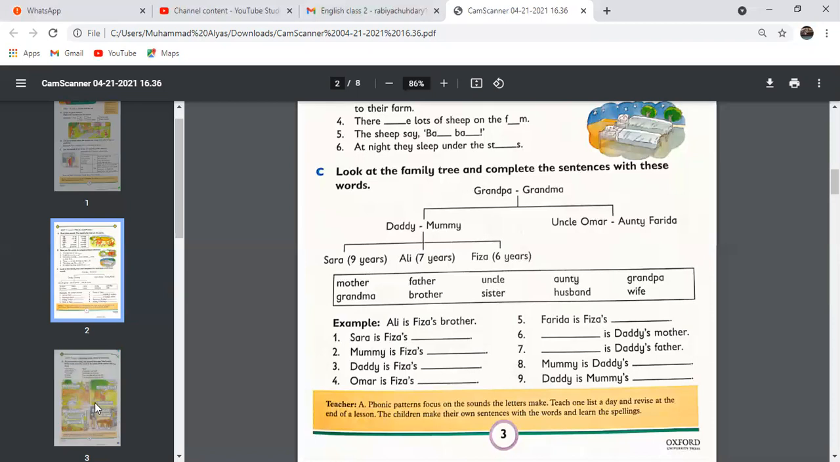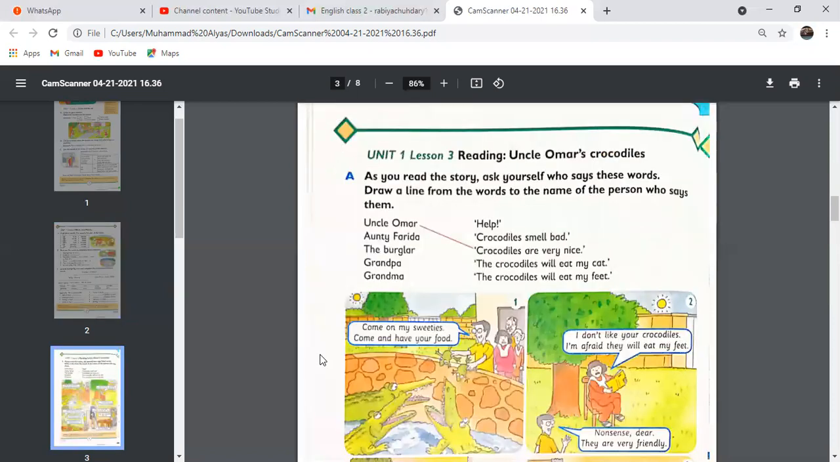Now we are moving on to the next page, which is page number 4. And now we are going to have a lot of fun because we are going to start reading Uncle Umar's Crocodiles. It's unit 1, lesson 3, page number 4. As you read the story, ask yourself who says these words. Draw a line from the words to the name of the person who says them. We have to solve it afterwards, after reading the story. First, we need to read the story. So let's start the story.